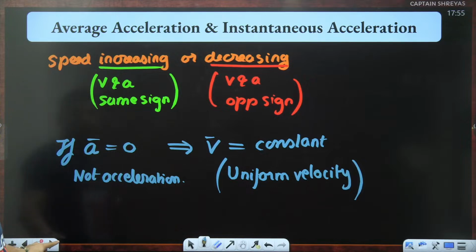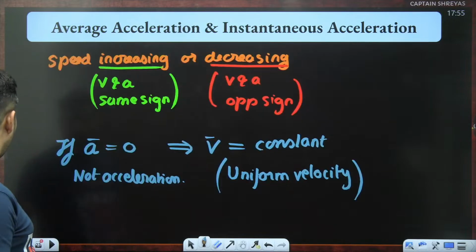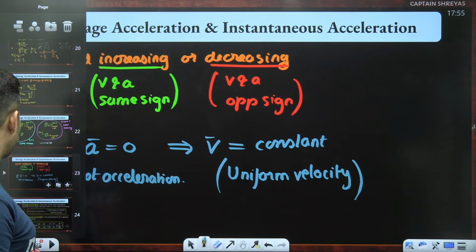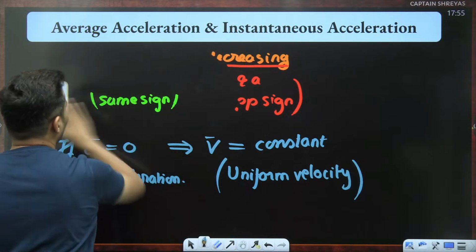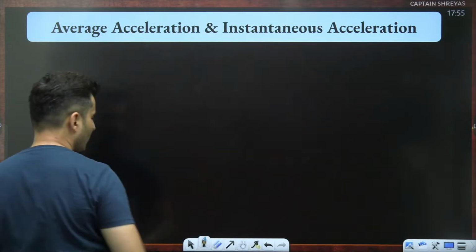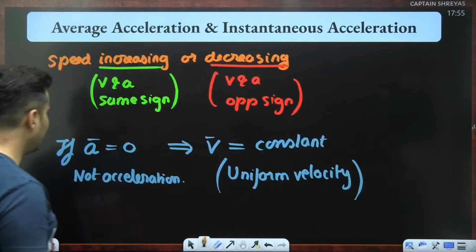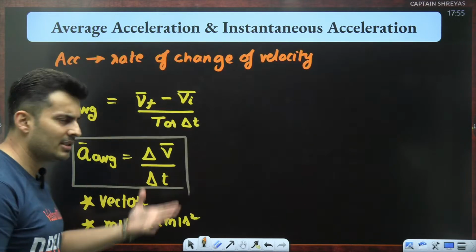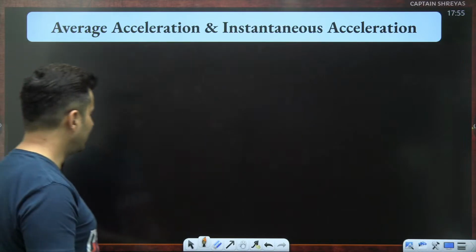Oh, we had to talk about instantaneous also. Just 1 second. We did not talk about instantaneous. I'll talk about that. So you now understood the sign convention and what is increasing and decreasing speed. So say for example, my dear warriors, we want to find out instantaneous. Now, whatever we spoke was in general on an average, what is the acceleration? We want to find out instantaneous.